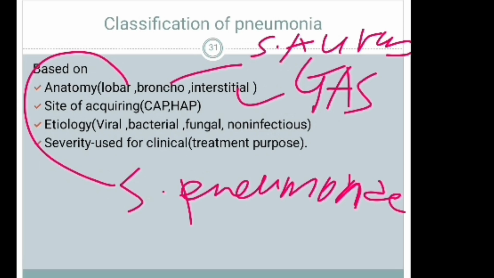Classification of pneumonia. How can we classify pneumonia? Based on anatomy, we can classify it as lobar, bronchopneumonia, and interstitial. The second is site of acquisition: community acquired pneumonia or hospital acquired pneumonia. By etiology, we can classify into viral, bacterial, fungal, and non-infectious. By severity, used for clinical or treatment purposes, into severe pneumonia, pneumonia, and no pneumonia.